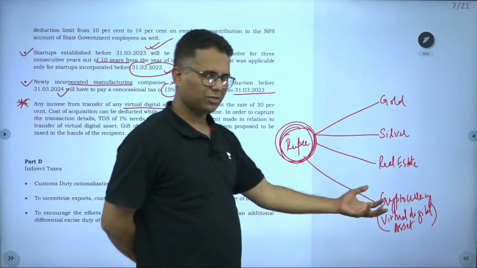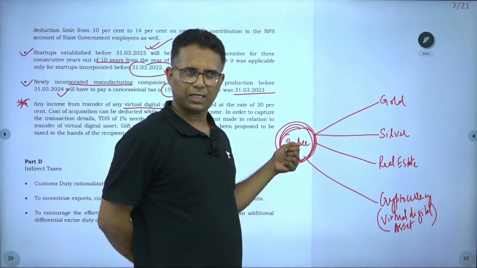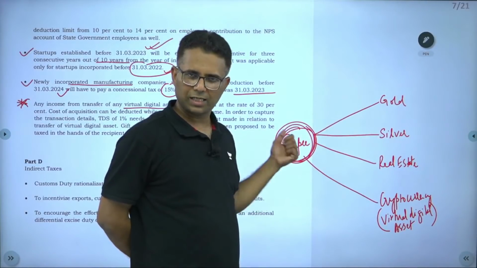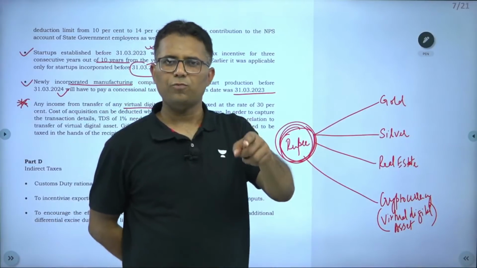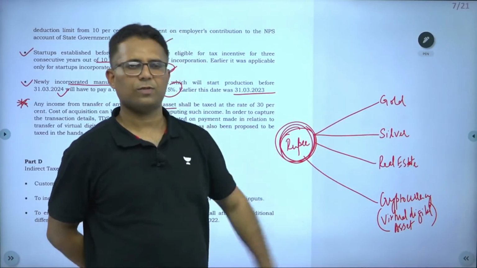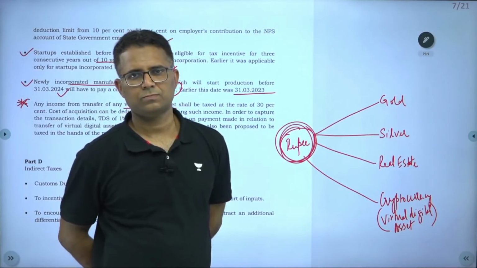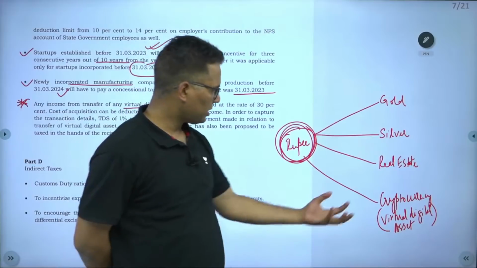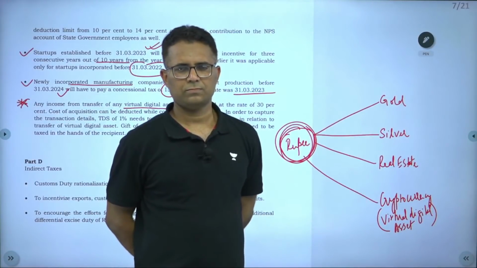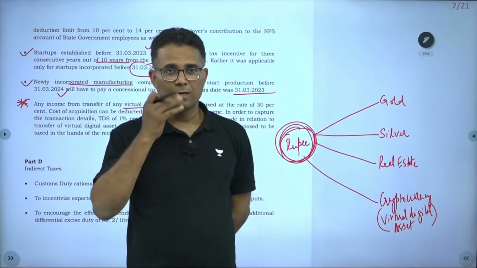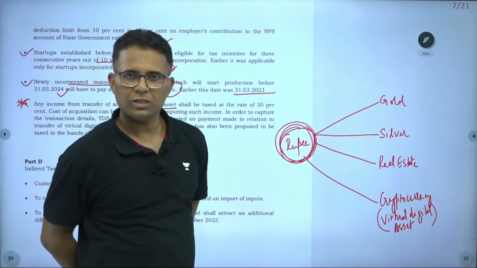I purchased a digital asset, cryptocurrency, today for 100 rupees, next year I sold it for 120 rupees. I gained 20 rupees, this is my income. On 20 rupees, government is saying that you will have to pay 30% tax, flat 30%. Because this is just an asset class. So this has been announced in the budget.